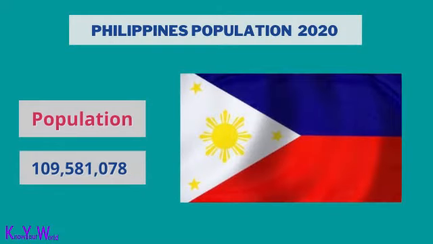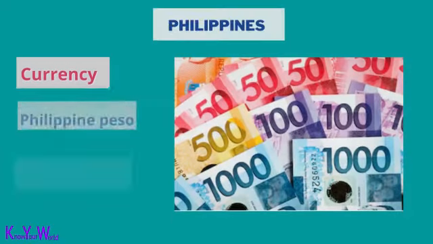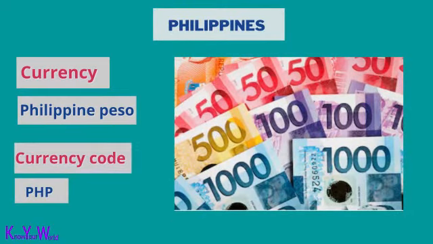Philippines population is 109,581,078. The capital of the Philippines is Manila. The currency of the Philippines is Philippine peso. The ISO currency code of the Philippines is PHP.